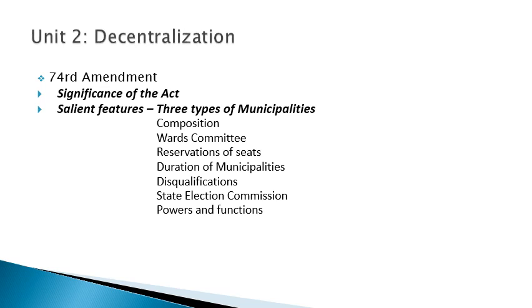Such a scheme may contain provisions for the devolution of powers and responsibilities upon municipalities at the appropriate level with respect to the preparation of plans for economic development and social justice, as it was in the 73rd Amendment Act. After that, the implementation of schemes for economic development and social justice as may be entrusted to them. Including this, there were 12 schedules which were made. In that, the matters were enlisted.